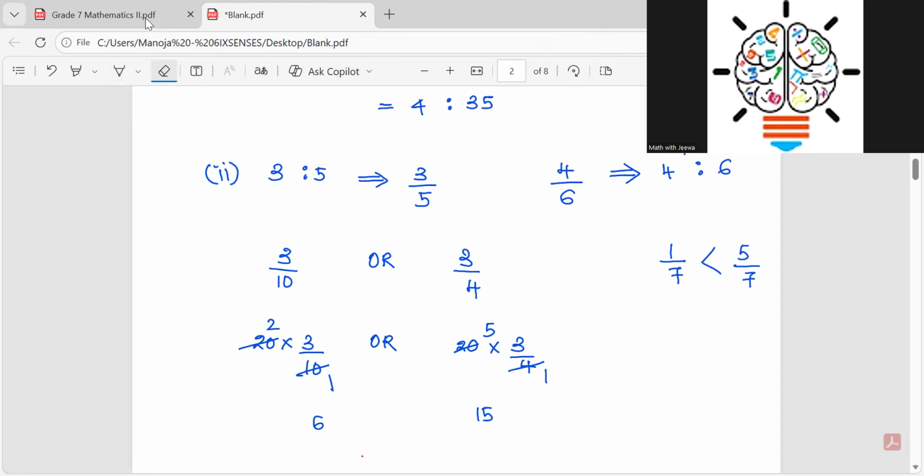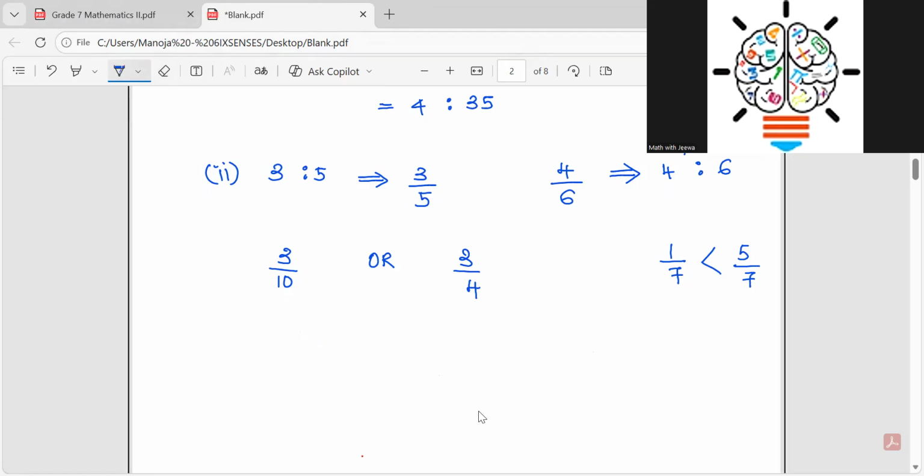Or else you can convert both of them into the same denominator values, right? That is the best way you can do. So you can convert this into 20. 10 times 2, 20, 3 times 2, 6. 4 times 5, 20, 3 times 5, 15.